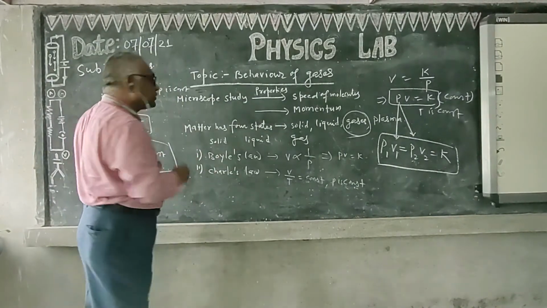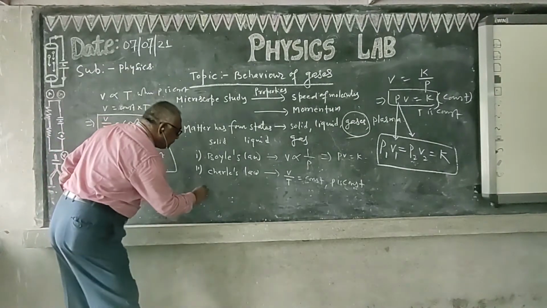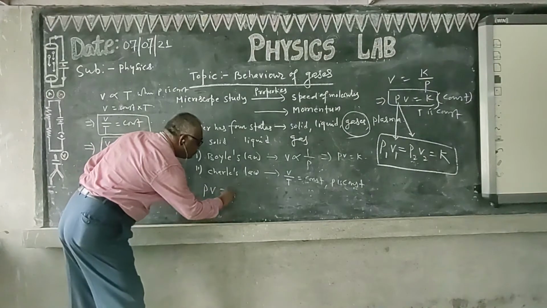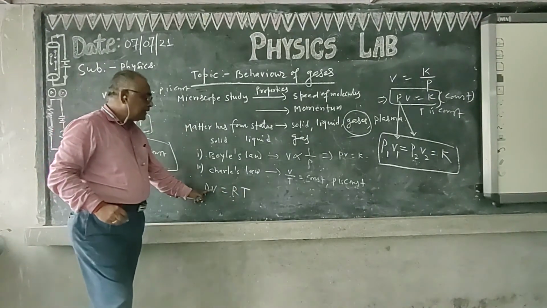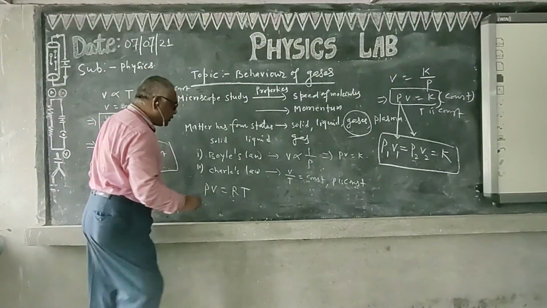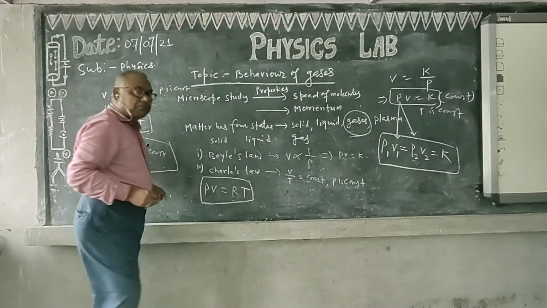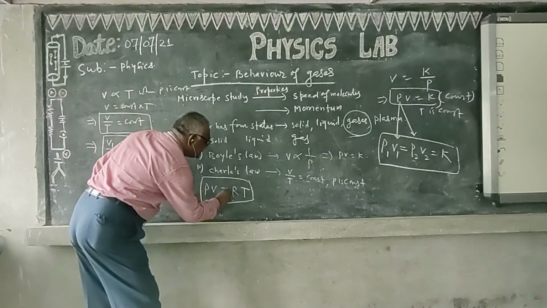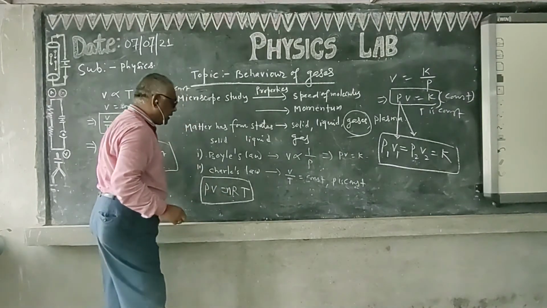Now combining both results, we have the ideal gas equation. PV is equal to RT, where P is the pressure of the gas, V is the volume of the gas, R is the gas constant, and T is the absolute temperature. This equation is for 1 mole of the gas, and if it is taken for n moles, it should be multiplied by n. So this is PV equal to nRT.